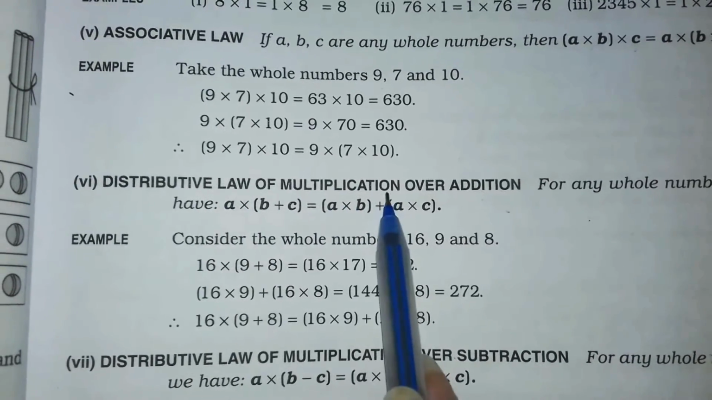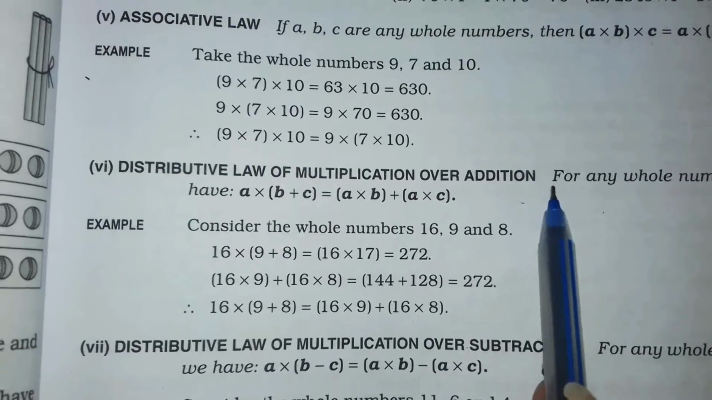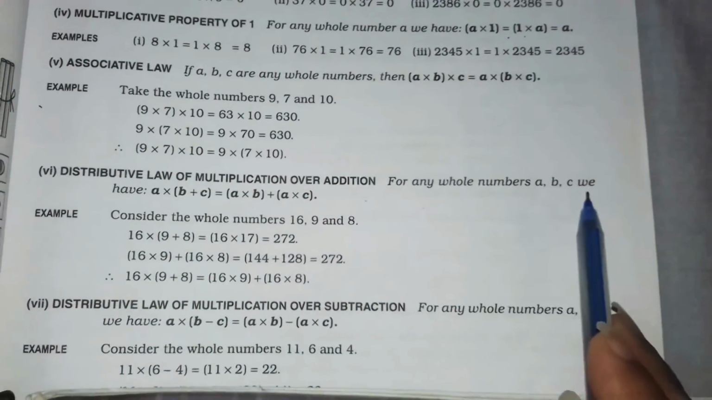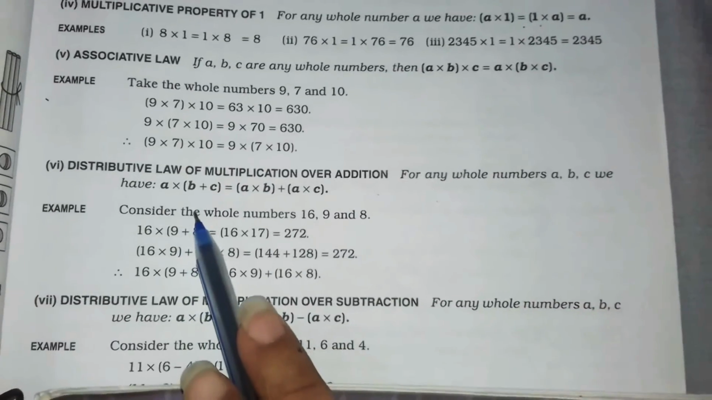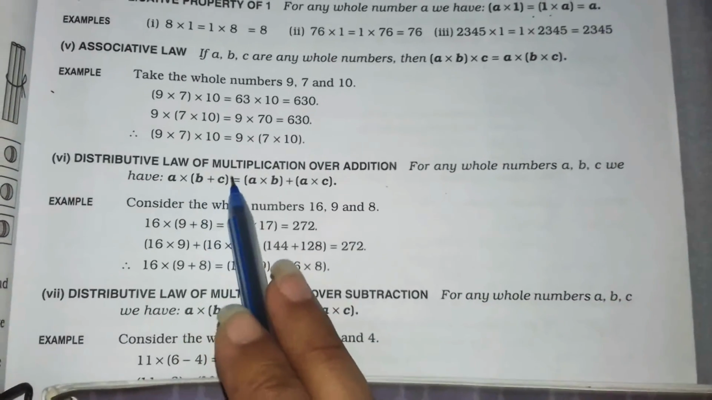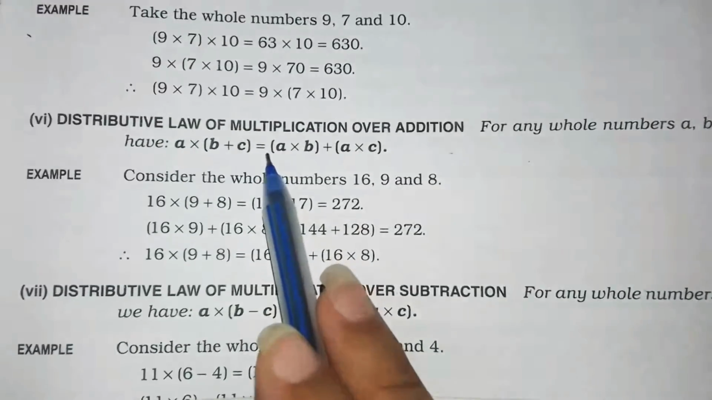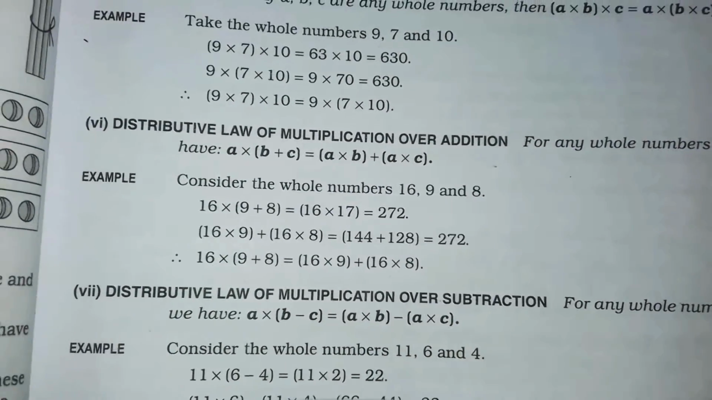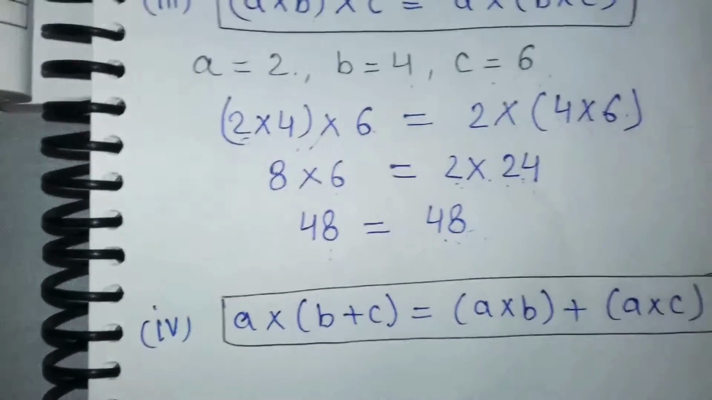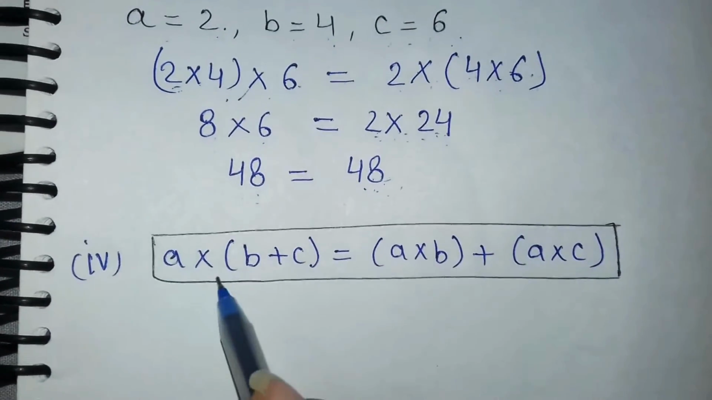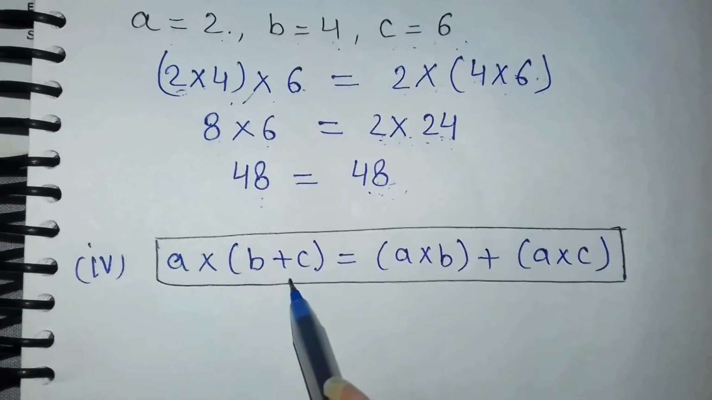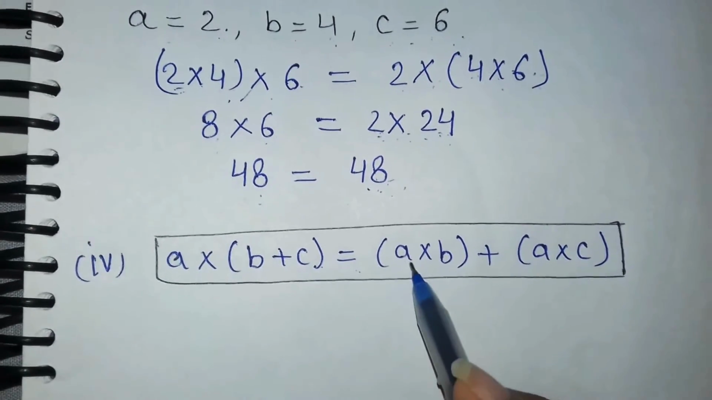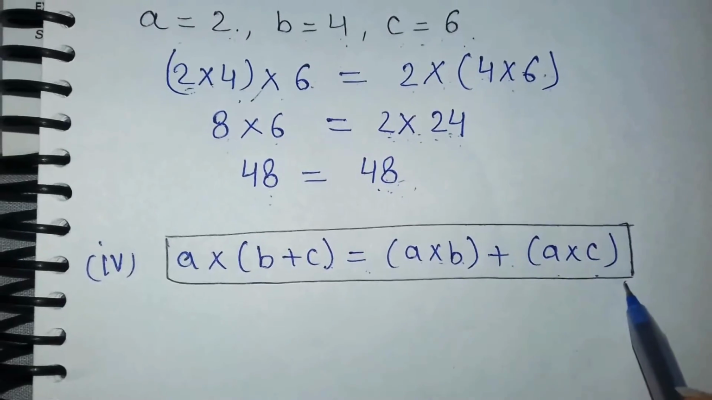Now, distributive law of multiplication over addition. For any whole numbers a, b, c, we have a into b plus c in bracket is equal to a into b plus a into c. a, b, c are whole numbers, and if a is multiplied by b plus c, then this will be equal to a into b plus a into c.